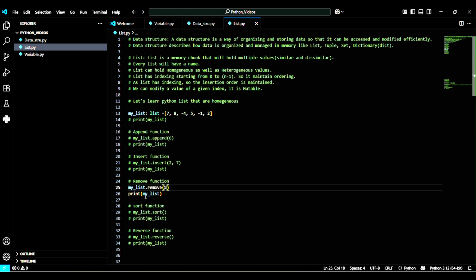Now, the remove function is going to scan through the entire list, and if the item is present, then it will remove the item. But subsequent items will not be deleted. That means here I am going to remove 2, so this element will be removed. Let me print this first, then I'll show you what I can do next. Okay, let me print this.